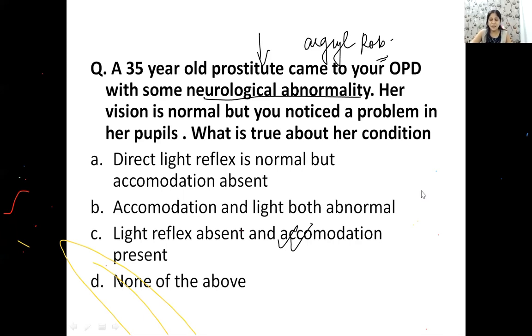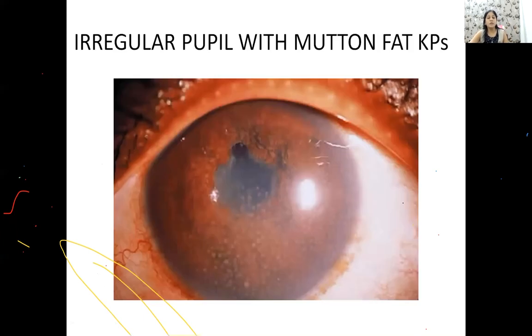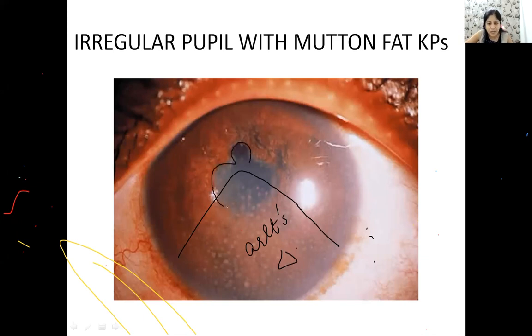All right, guys. Now something quickly about uveitis. I will just show you. So here, guys, you have keratic precipitates as in case of acute uveitis where they are in a triangular fashion. What is the name of the triangle? This is called as arch triangle. That is how your mutton fat KPs are seen. How do I identify? Another clue is that there is an irregular small pupil, right?